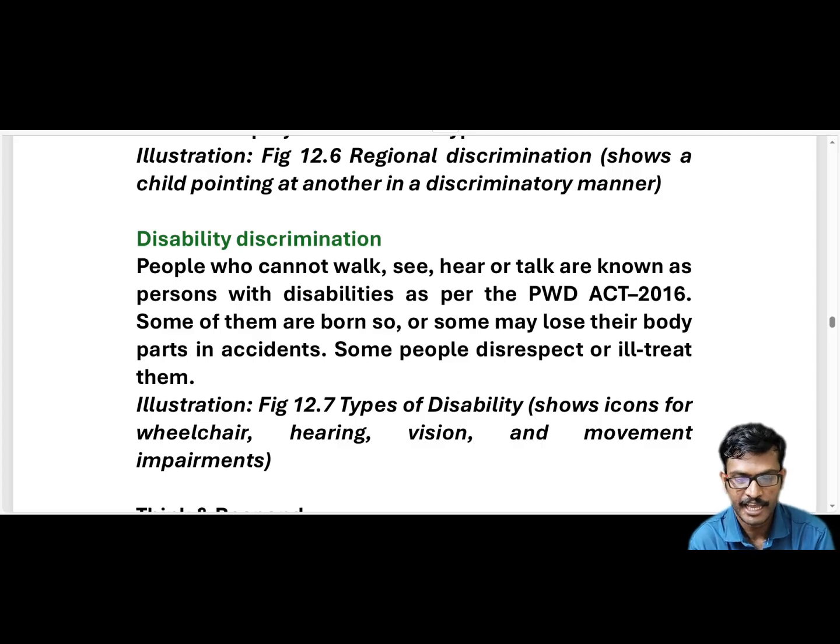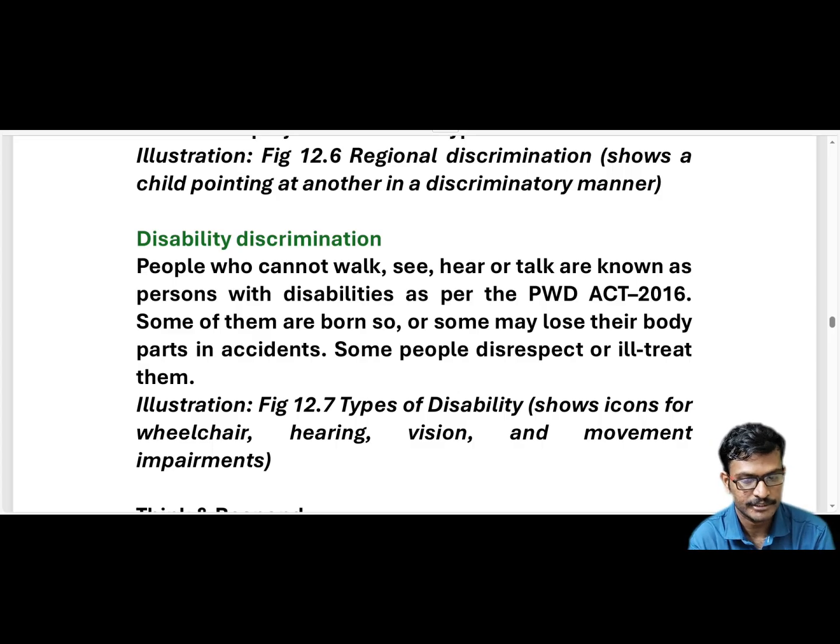Dumb and deaf. Okay, have you been able to hear these sounds? So you will be able to understand clearly. Dumb means the people who cannot talk. Deaf means those who cannot hear. Here these people are treated as persons with disabilities according to this act, the PWD Act of 2016.